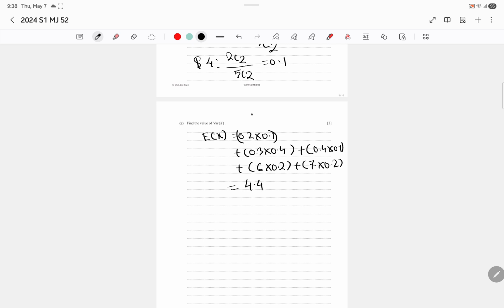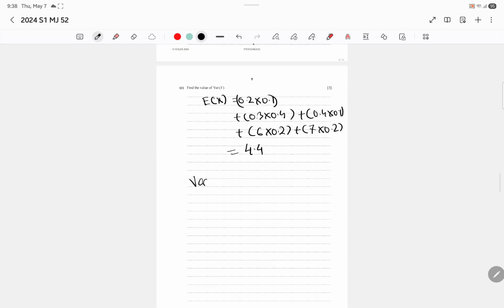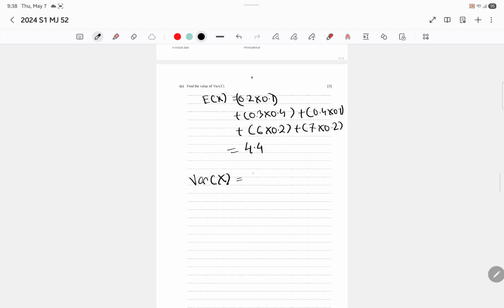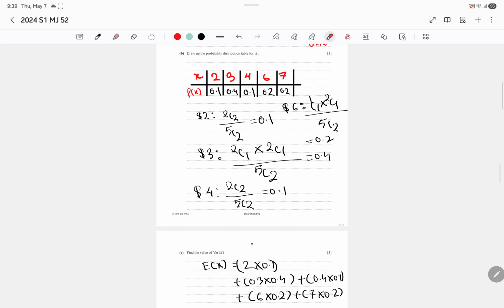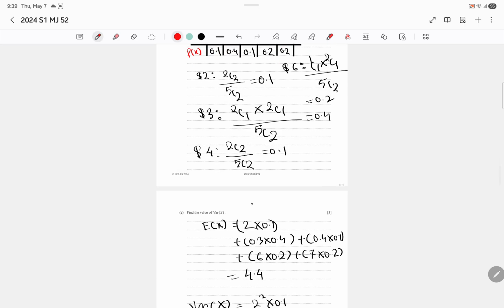And now we have to find variance. Again, we need the E(X) value, but we also need E(X squared), which means you square each x value and multiply it with its probability, then add them all up.